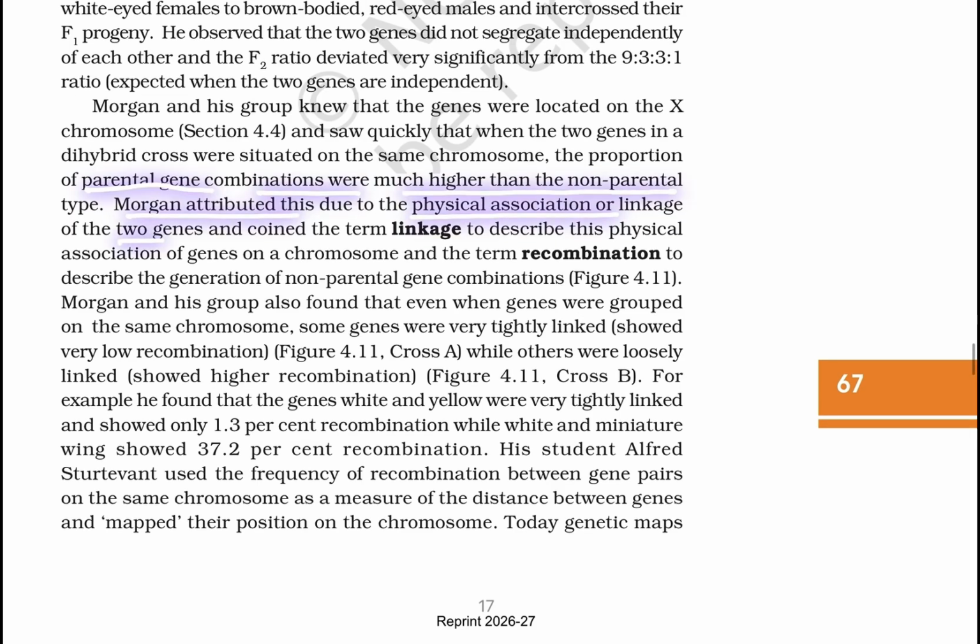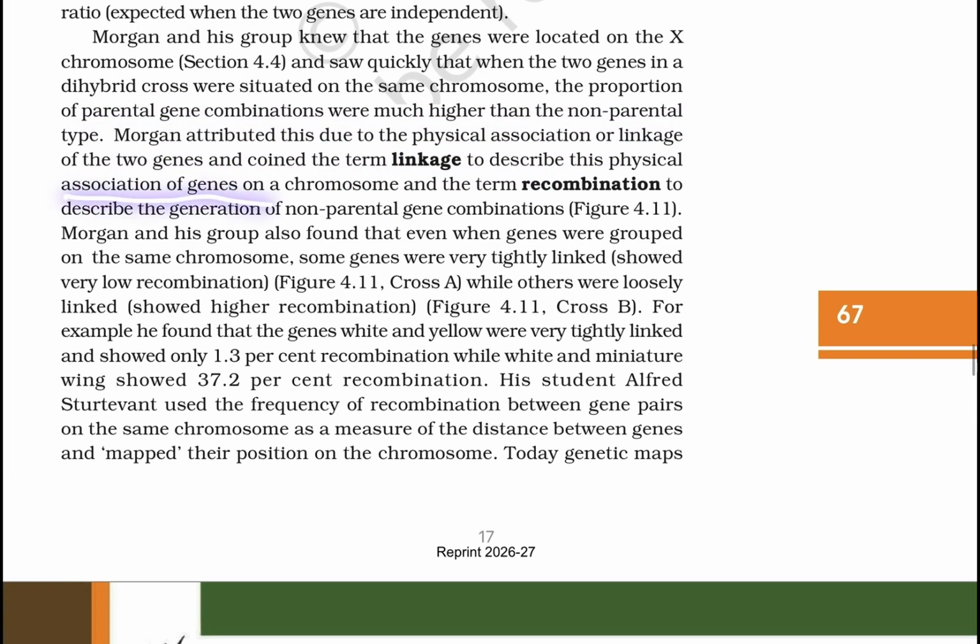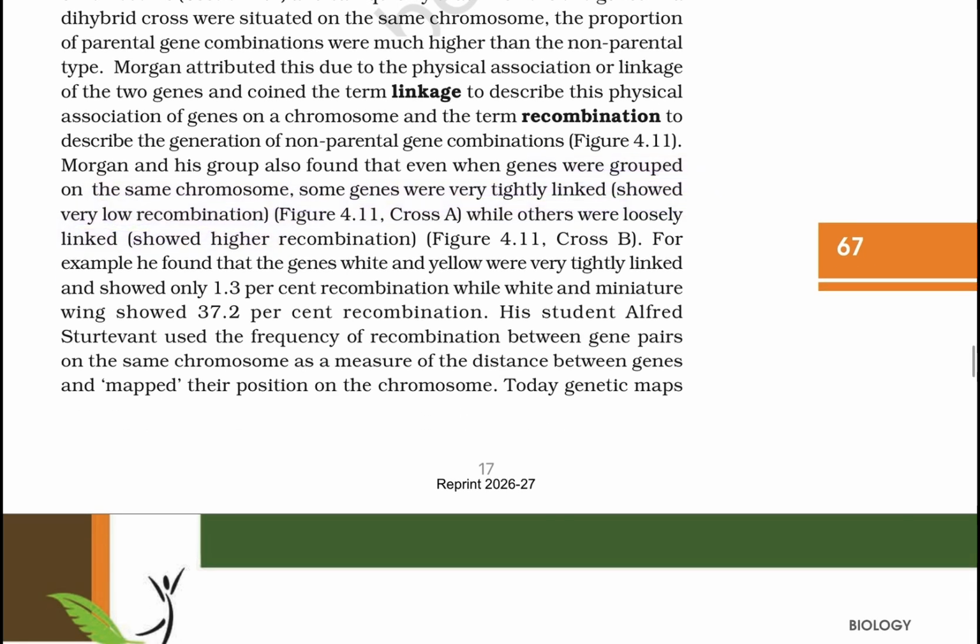Morgan attributed this to the physical association, or linkage, of two genes, coining the term linkage to describe the physical association of genes on a chromosome, and the term recombination to describe the generation of non-parental gene combinations. Morgan and his group also found that even when genes were grouped on the same chromosome, some genes were tightly linked and showed very low recombination, while others were loosely linked and showed high recombination.